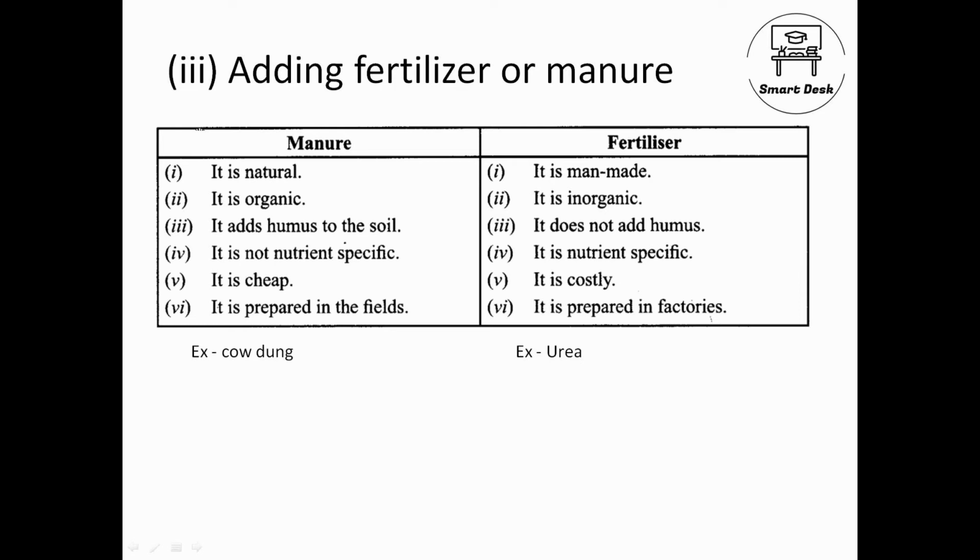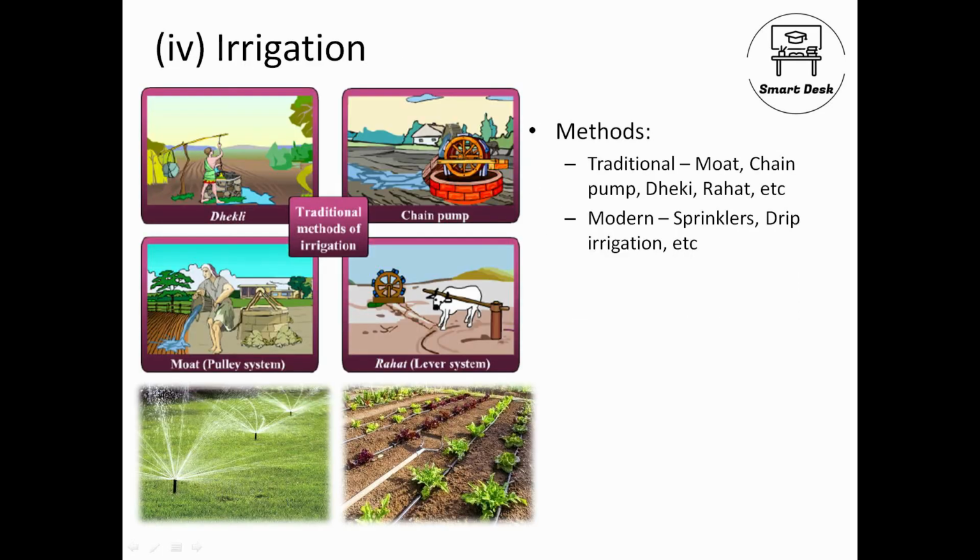After we add nutrients to the soil, the next stage is irrigation. We add water to the soil. There are various methods. Some traditional methods are moat. Moat means the pulley system dragging water from the wells. You must have seen this. Another is dheki, means putting a load at one end, and from the other end you just pick up water. Another is chain pump, means a wheel containing buckets like this, and then the chain rotates and the bucket collects water from the bottom.